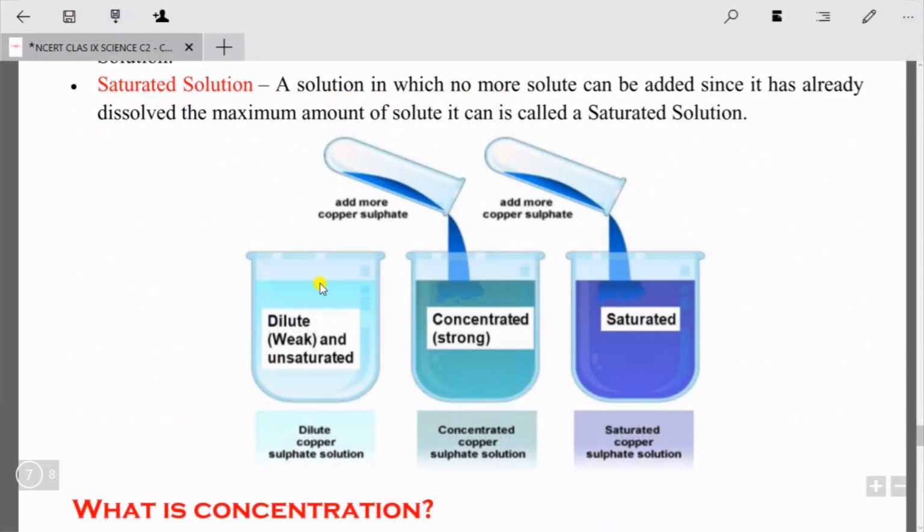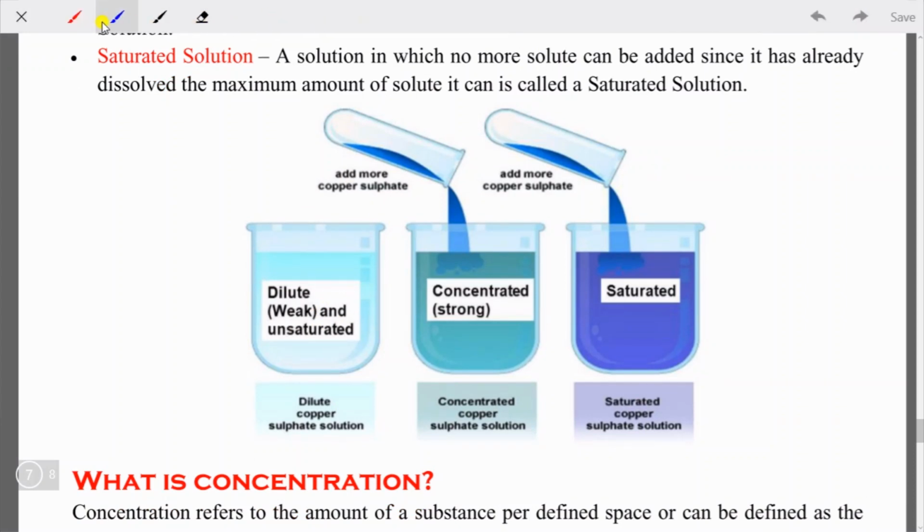Students, here you can see in the picture, this is a dilute copper sulfate solution, where the blue color is the presence of particles of copper sulfate. Okay, so here you can see the solution is clear, not that much bluish. So we can say the amount of solute, that is the copper sulfate, added is less. If more copper sulfate is added here, then it will be another kind of solution, which will be called a concentrated copper sulfate solution. Okay, that will be a strong solution.